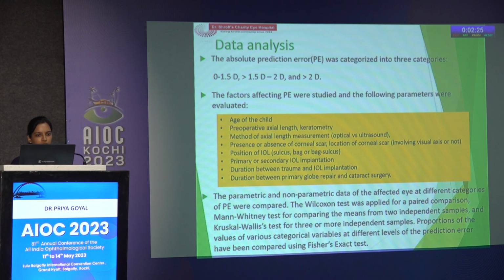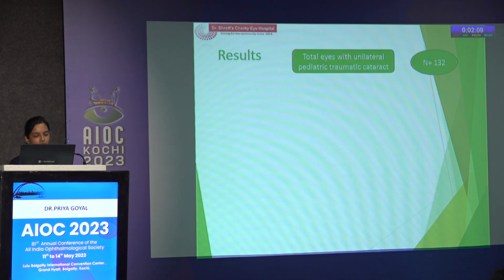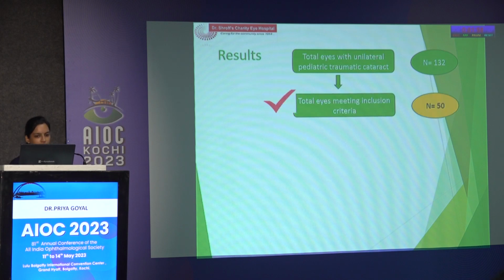For the data analysis, prediction error was categorized into 3 categories, and all these factors, including the parametric and the non-parametric data of the affected eye at different categories of the prediction error, were compared, and appropriate statistical tests were applied. Out of the whole data, 132 children were seen to have unilateral pediatric traumatic cataract, but the children who met the inclusion criteria were only 50, which were included for the final analysis.